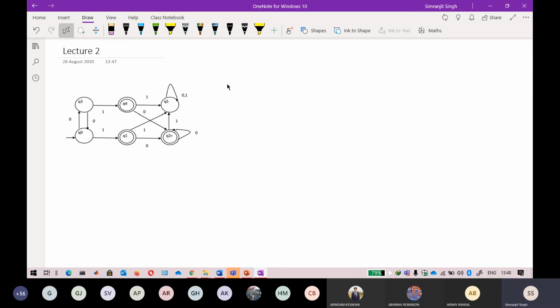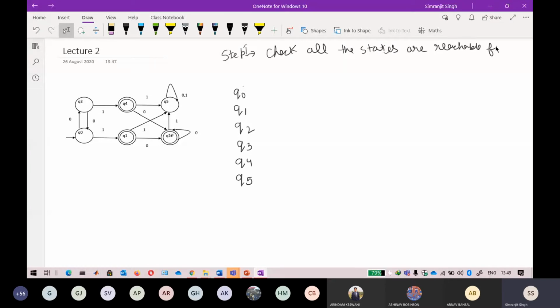Okay, so again I will go with the simplest method, that is your transition table. I will go by the transition table. So for the transition table, your states are Q0, Q1, Q2, Q3, Q4, and a total of Q5. Okay. So the first step is always to check that all the states are reachable from Q0, the start state. Okay, so reachable means reachable from the start state Q0. So check it.